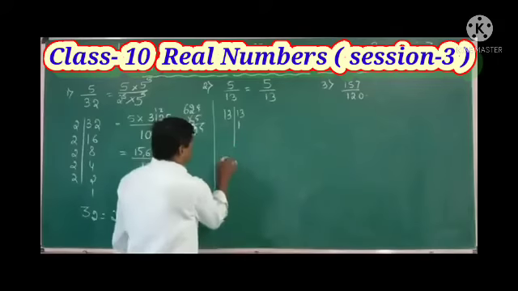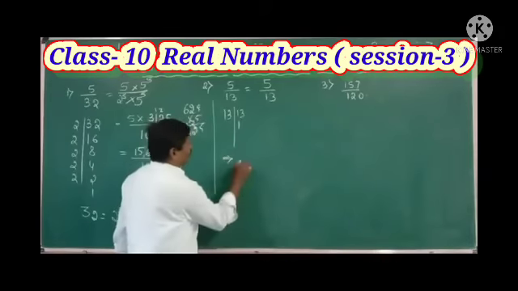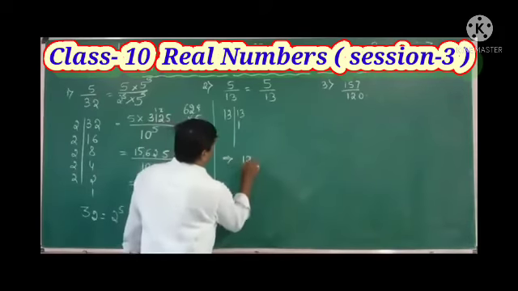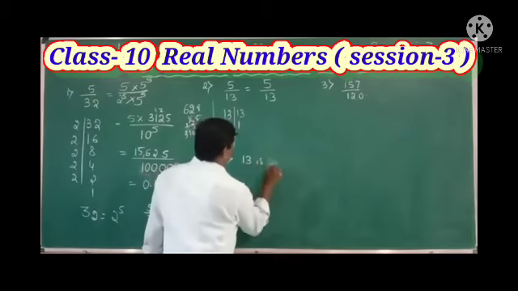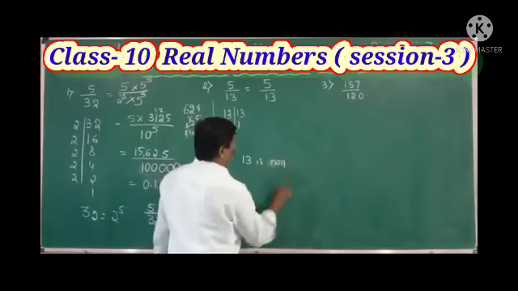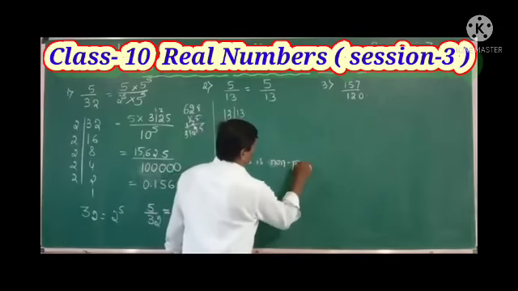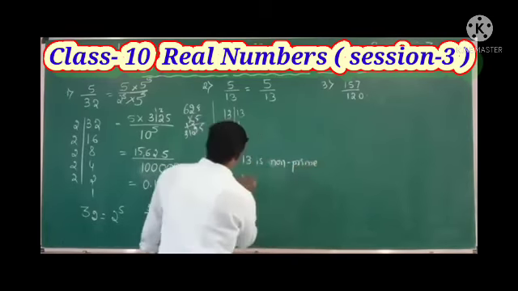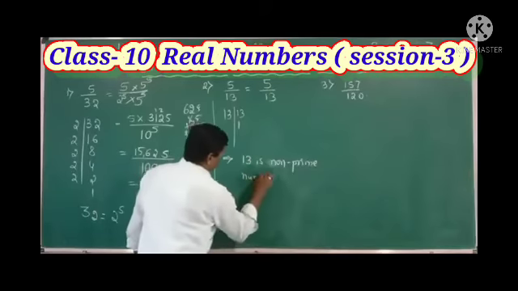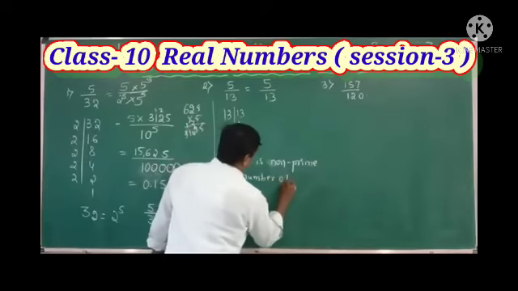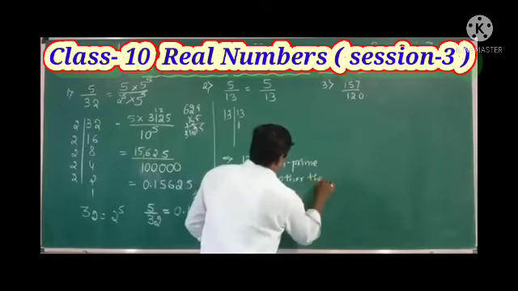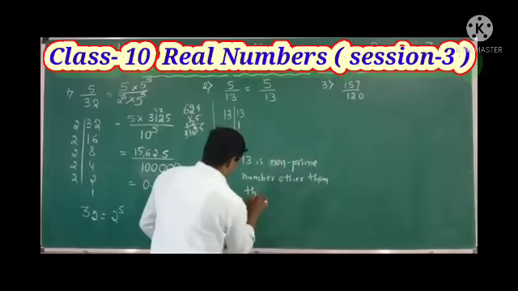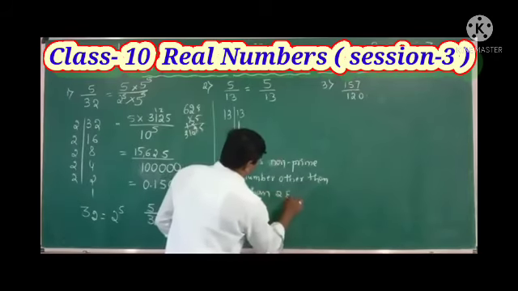In these cases, we need to write that 13 is a prime number other than 2 and 5.